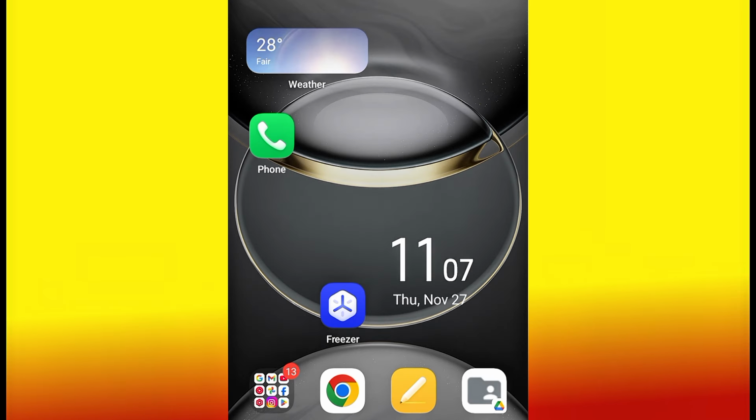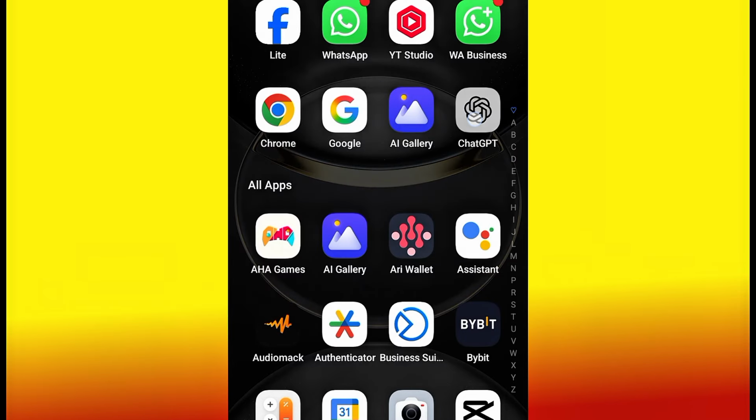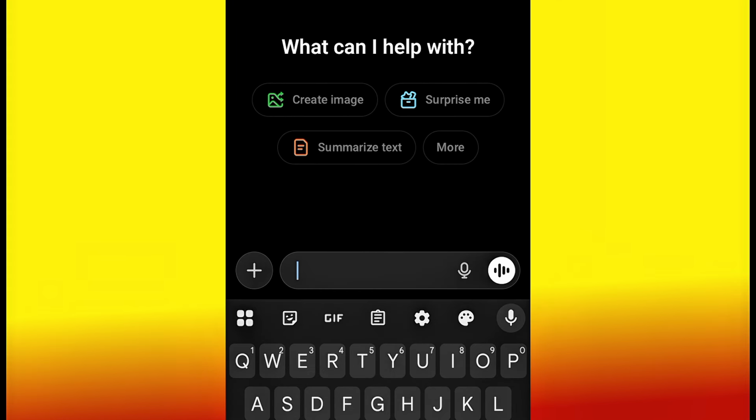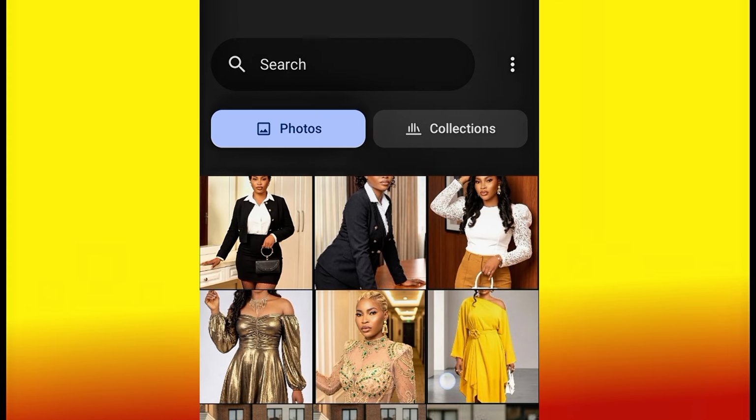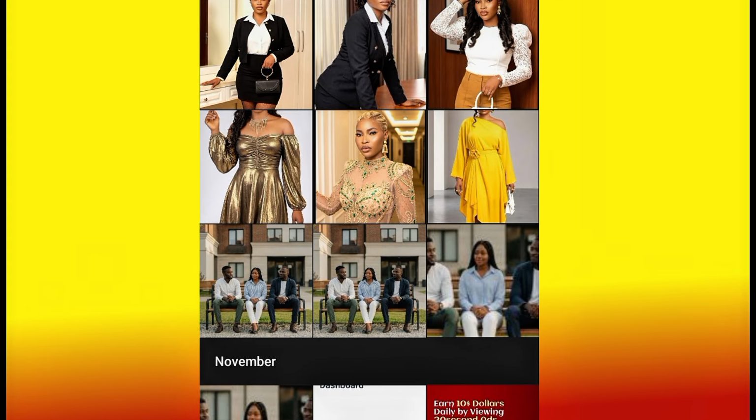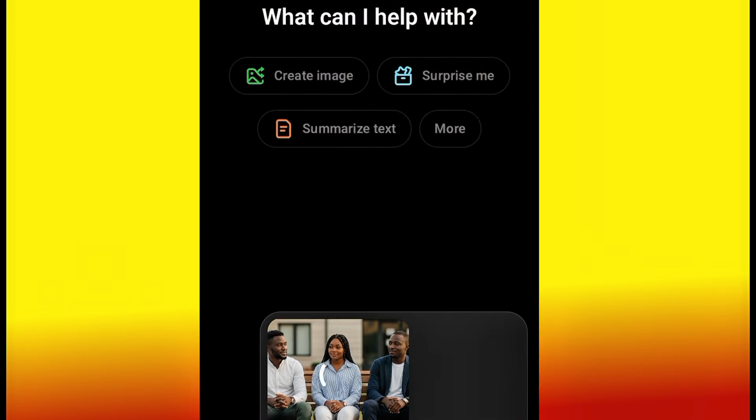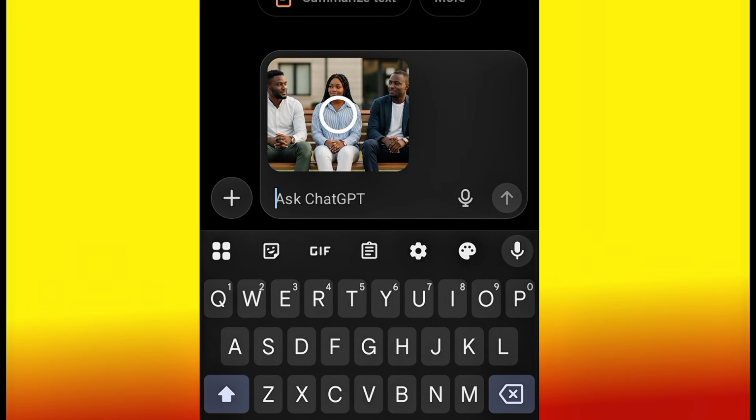There's one last thing that you need to do. Yes, you need to head over to your ChatGPT. I come to my ChatGPT here. I bring the image here. Now, this closed one. Let me use this closed one first. I bring it here. Then I'll now tell ChatGPT that I want to